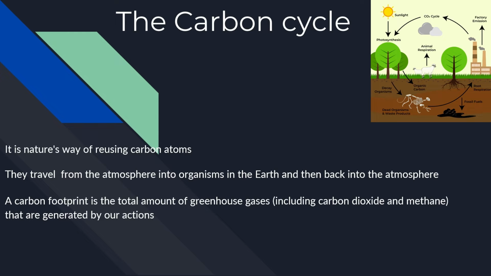The carbon cycle. The carbon cycle is nature's way of reusing the carbon atoms. They travel from the atmosphere into organisms inside the Earth, and then they go back into the atmosphere again and again. A carbon footprint is the total amount of greenhouse gases, including carbon dioxide and methane, that are generated by our actions. It is important to decrease your carbon footprint if we want to decrease the rate at which climate change occurs.